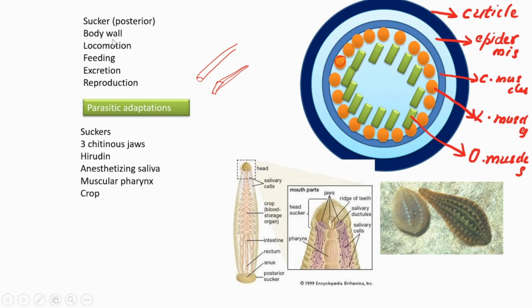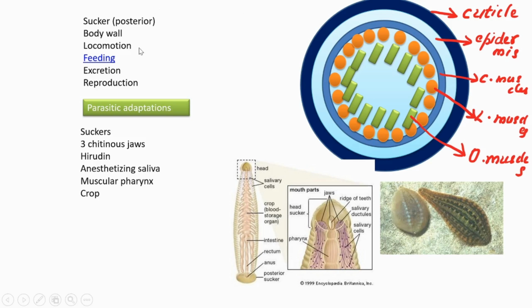Then the pattern of locomotion. Yes, it is swimming or crawling type locomotion we can see, and crawling is the most common type of locomotion. Then regarding the feeding, what about its feeding? It's a blood sucker. I will show a video also regarding its feeding, in what way it feeds, and that I am going to show you using a video. And before that, I will explain some points.